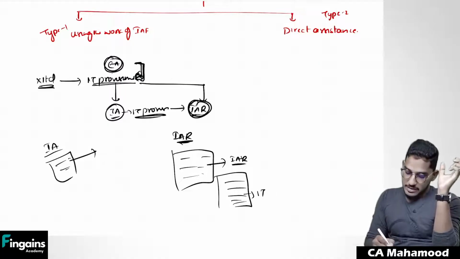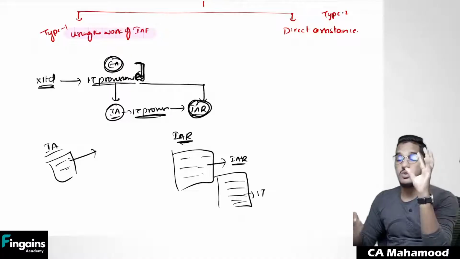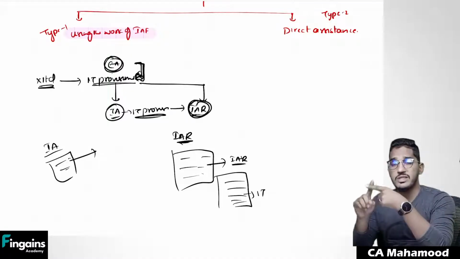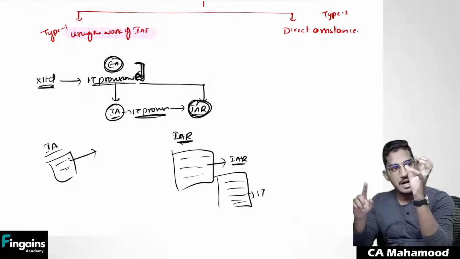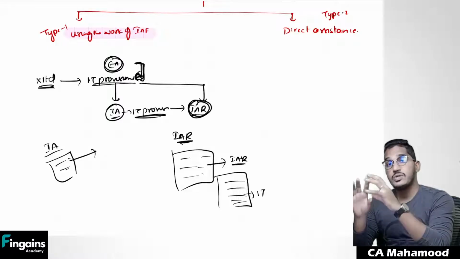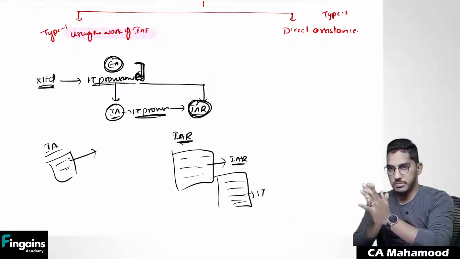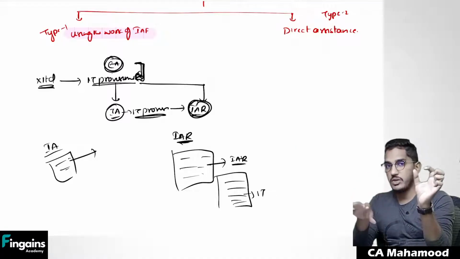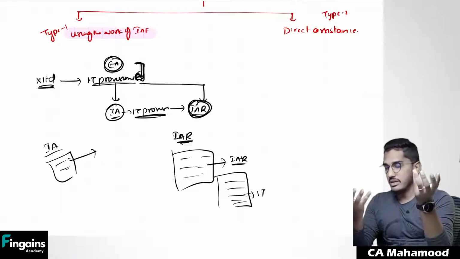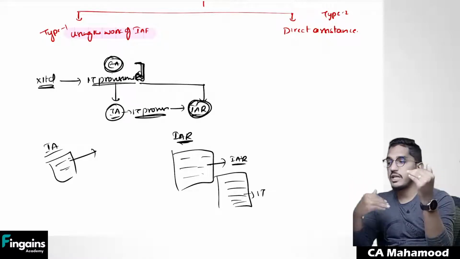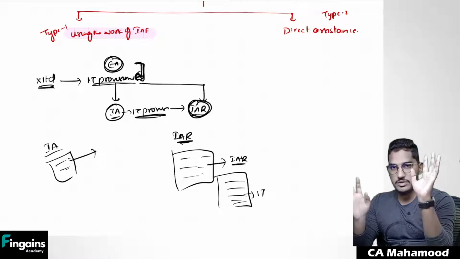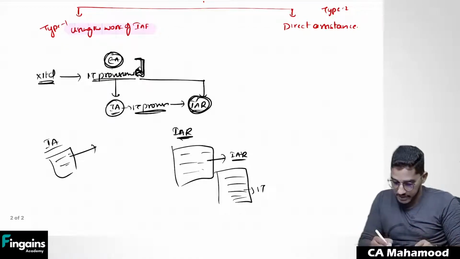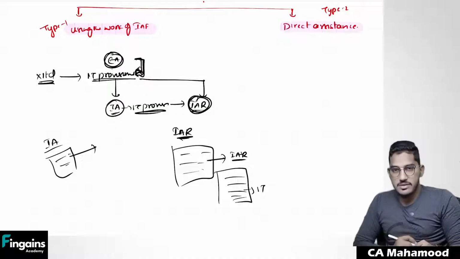This type of usage we call using the work of internal audit function, where as an external auditor, you are using the work of the internal auditor which is already performed. Internal auditors have already done some work and given their observations in the internal audit report, and as an external auditor, you want to use that work. This kind of usage I'm going to call type 1 usage, or using the work of internal audit function.